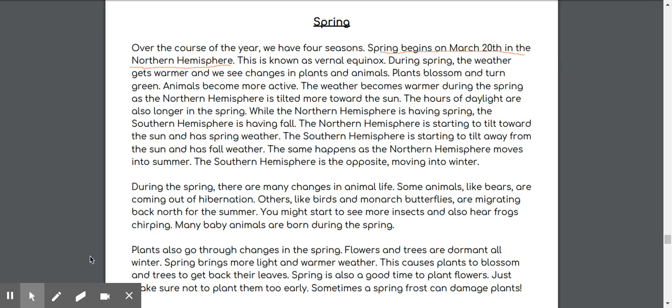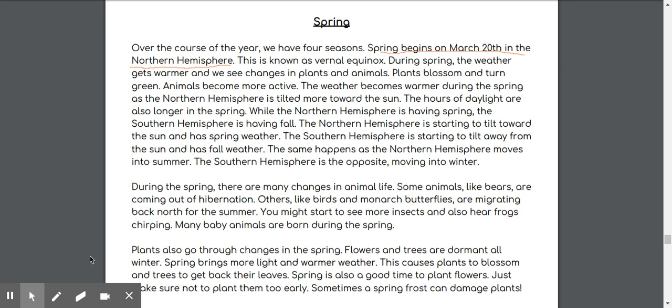While the northern hemisphere is having spring, the southern hemisphere is having fall. The northern hemisphere is starting to tilt towards the sun and has spring weather. The southern hemisphere is starting to tilt away from the sun and has fall weather. The same happens as the northern hemisphere moves into summer. The southern hemisphere is the opposite, moving into winter.